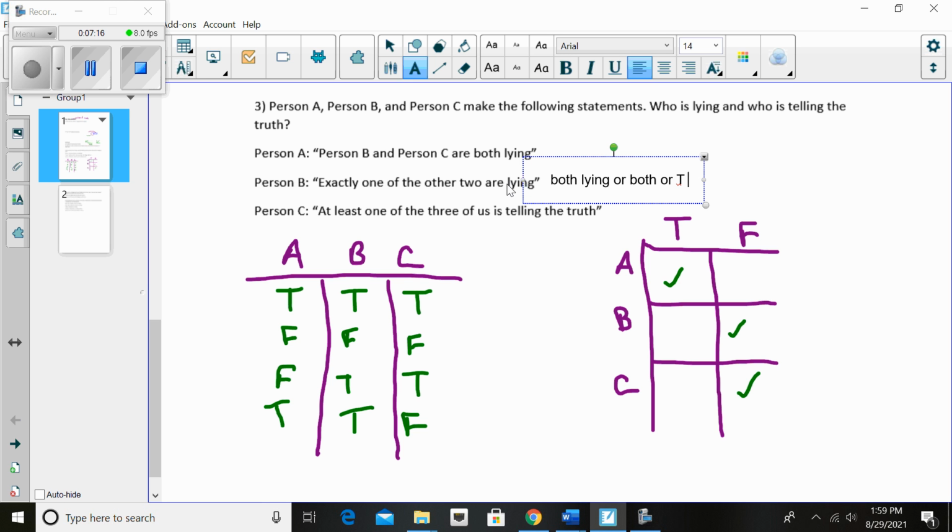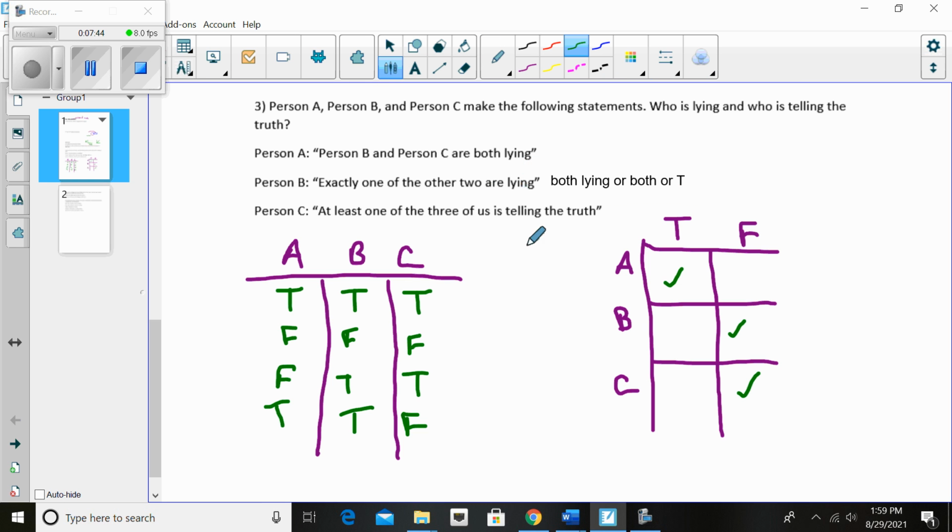That both are lying. Well, that can't be the case because we already said person A is telling the truth, or both are telling the truth. Well, that can't be consistent with the fact that for this person to be telling the truth, this person has to be lying, right? So we ran into a contradiction. We ran into a case where we say, hey, these two things cannot simultaneously be true. Okay, so what we're able to do then is say, okay, well, by process of elimination then,